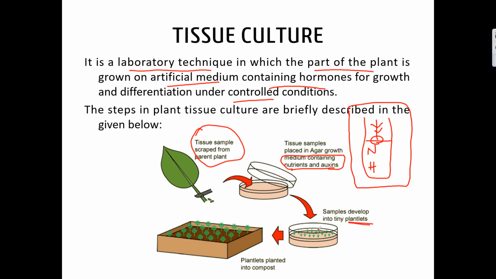So small leaves will be developed. When the small leaves are developed, these plantlets are transferred to the soil, which contains compost, and again it is supplied with the required nutrients as well as hormones. So this is called tissue culture.